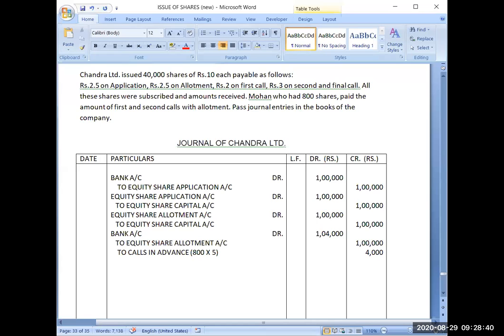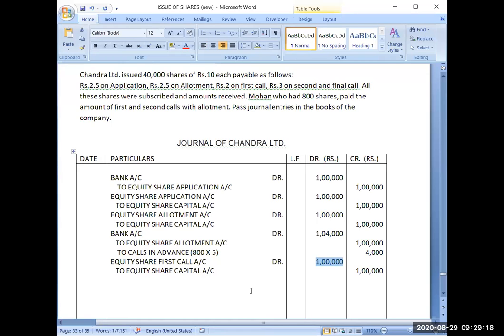Any query here? Yes, very good. Okay. Now the first call will become due. First call account debit. The first call is of rupees 2.